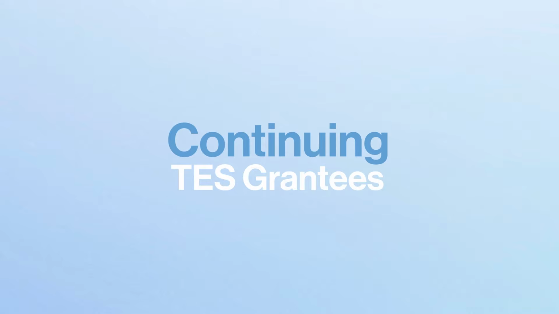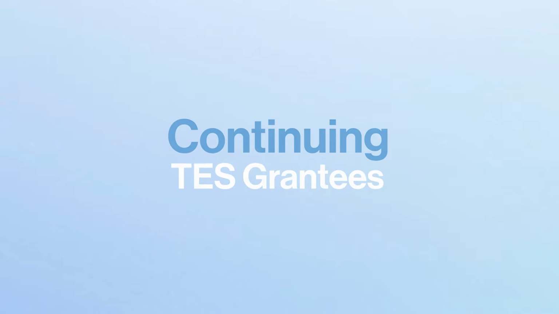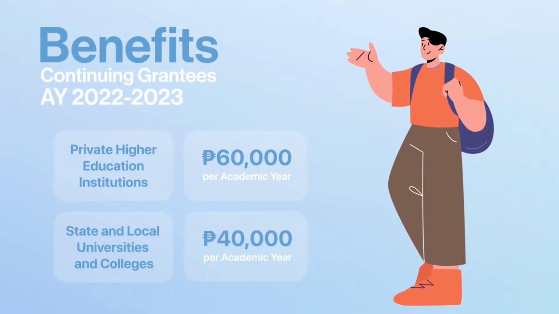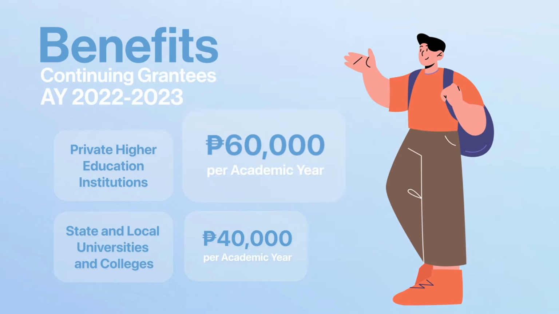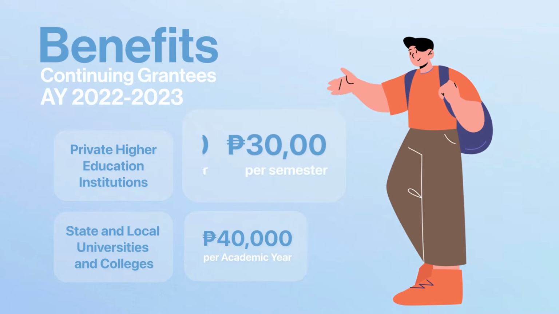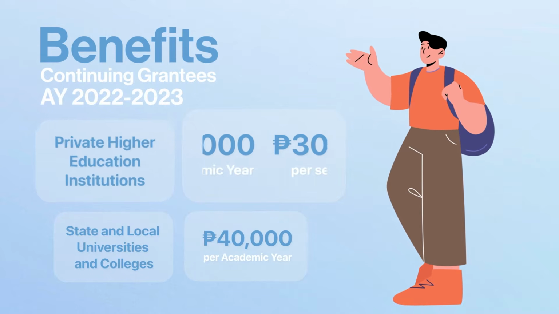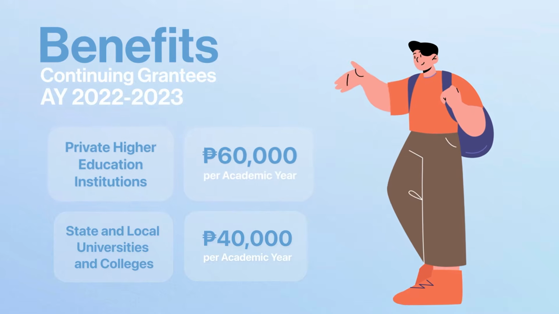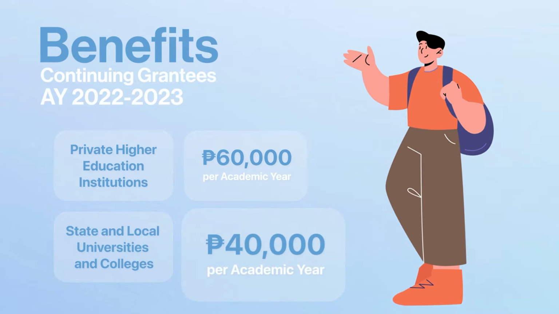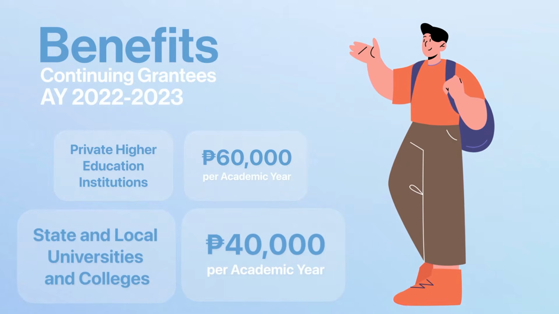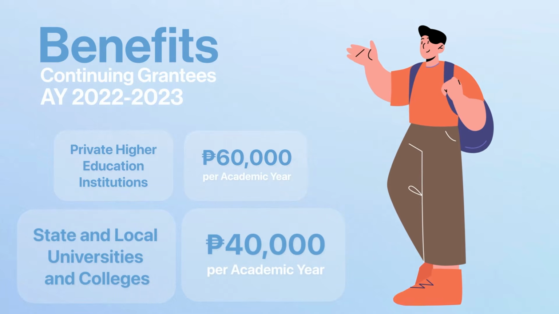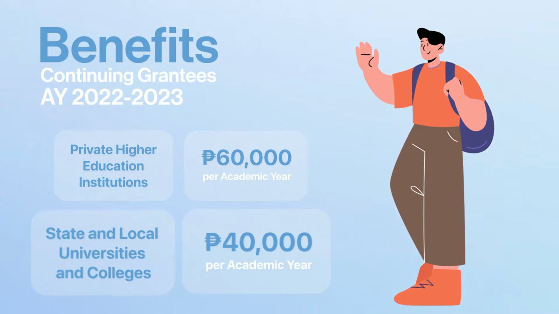Let's take a look at the continuing TES grantees. All continuing TES grantees enrolled in academic year 2022 to 2023 shall receive the same amount of subsidy, specifically 60,000 pesos per academic year or 30,000 pesos per semester for those enrolled in private HEIs, and 40,000 pesos per academic year or 20,000 pesos per semester for those enrolled in state universities and colleges and CHED-recognized local universities and colleges until they